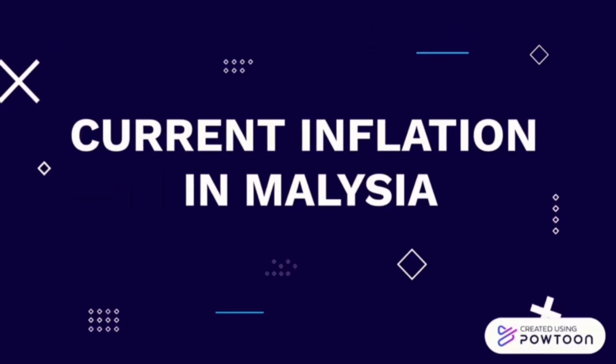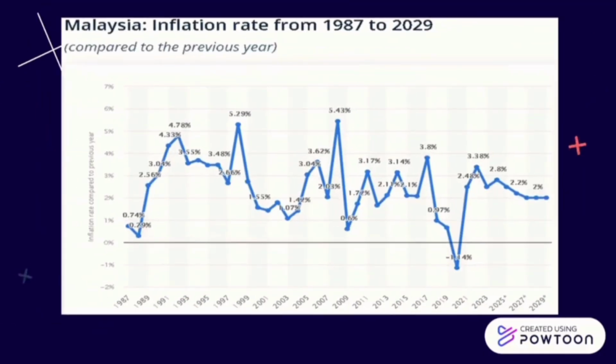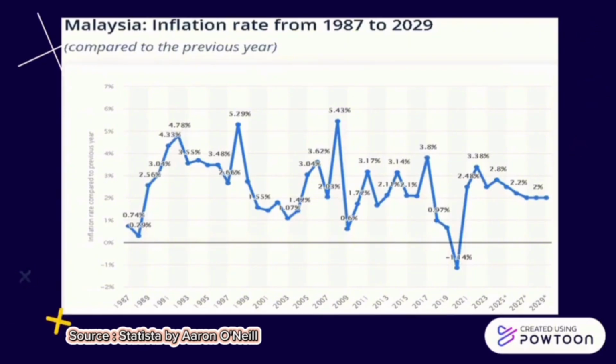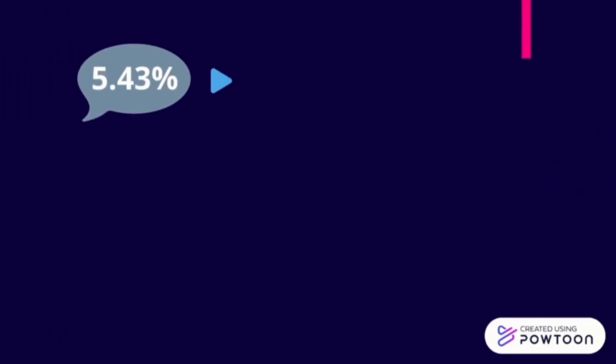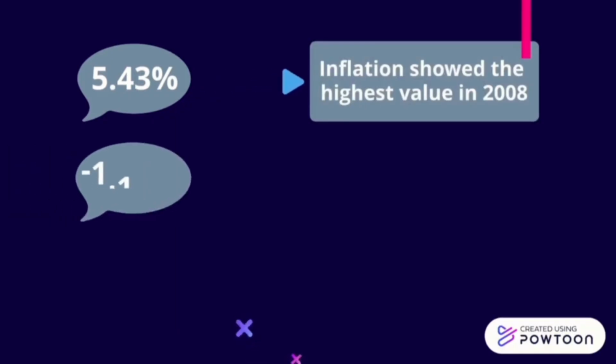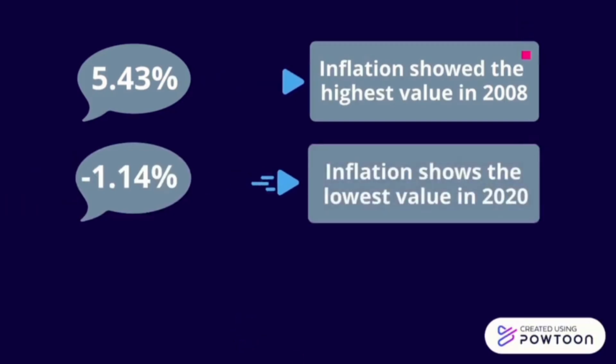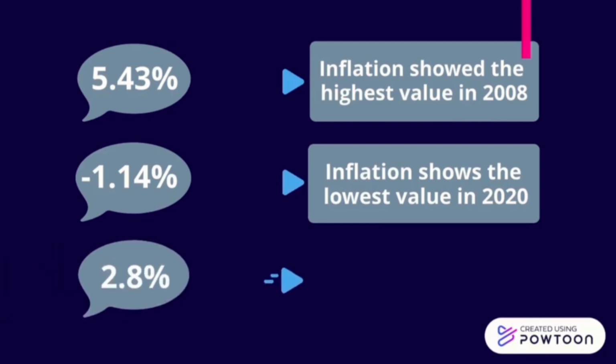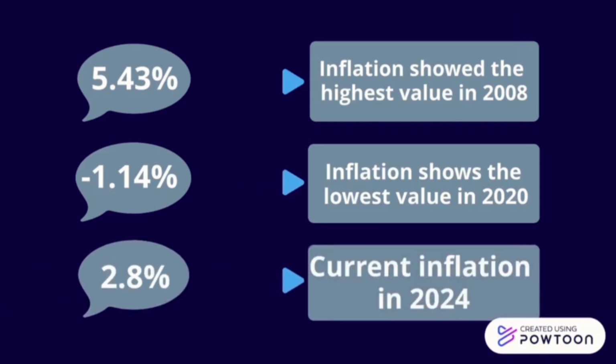Now, we will see the current inflation in Malaysia. The graph shows the trend of inflation in our country from 1987 until the expected year 2029. This graph was taken from the Statista website by Aaron O'Neill. Based on the graph, we can see that the inflation rate of 5.43% is the highest value recorded in the graph, and it happened in 2008. The lowest inflation value was recorded in 2020, which is negative 1.14%. In 2024, inflation has so far recorded a value of 2.8%.